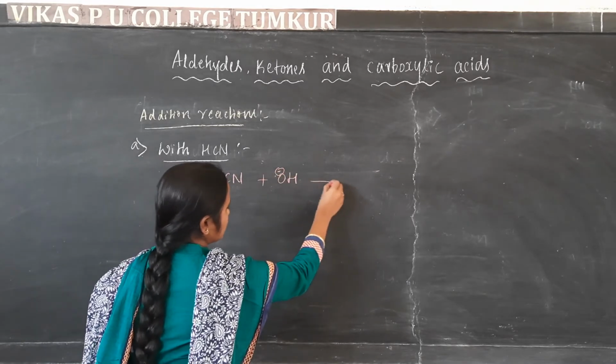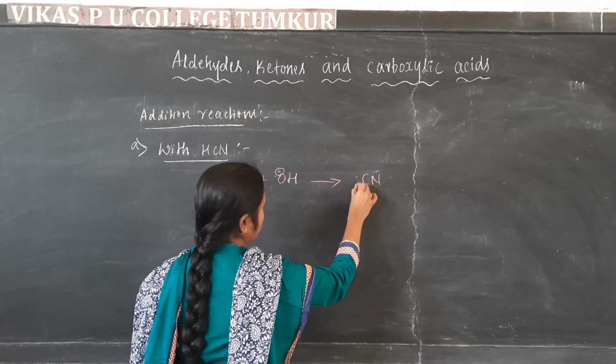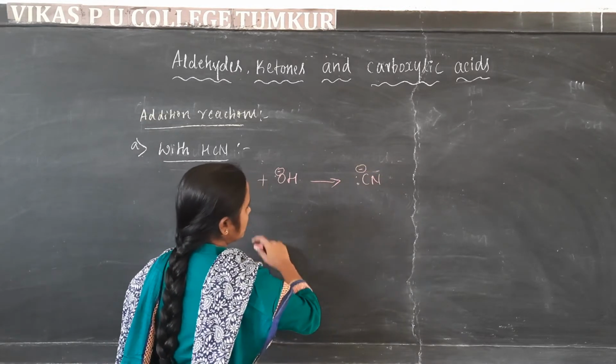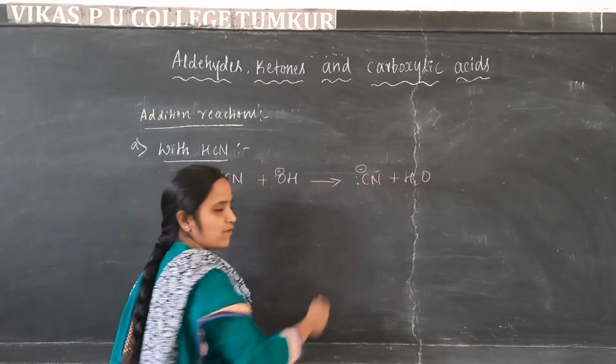At that time, CN minus is formed, plus H2O. The nucleophile is formed here.